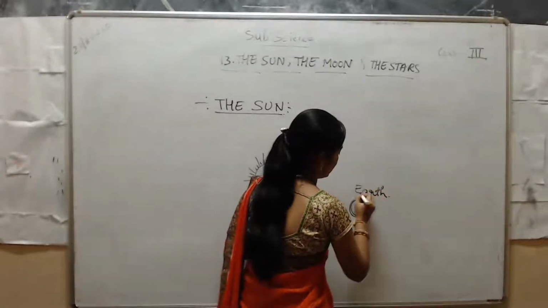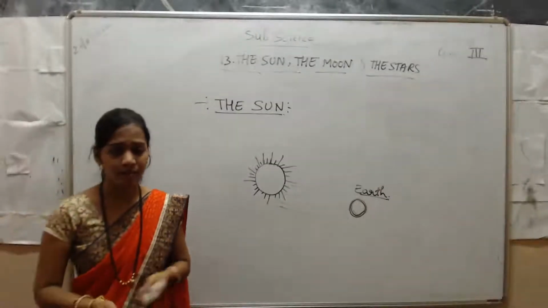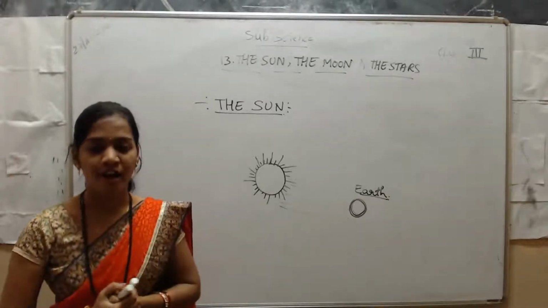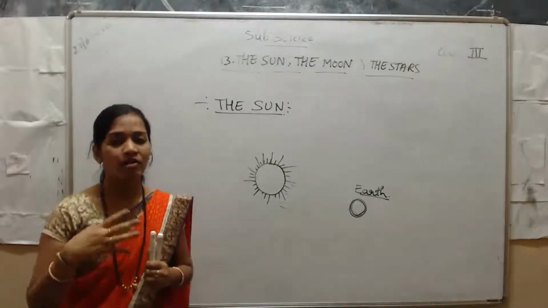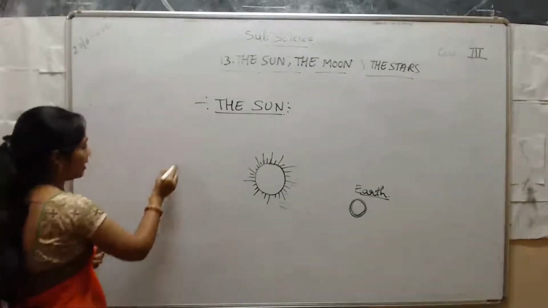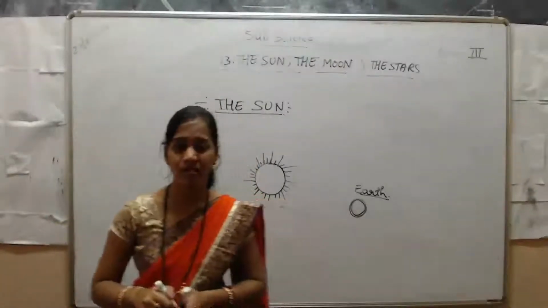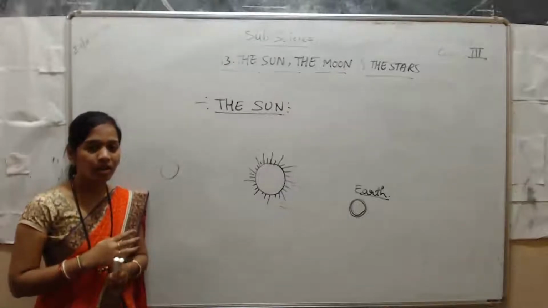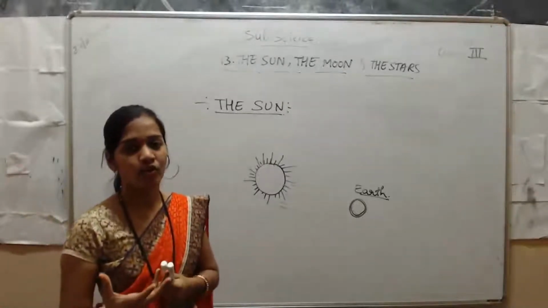Okay, students. So, what is this sun? The sun is a huge ball of fire. You cannot see it with naked eyes, but it looks like a huge ball of fire. Fire means you know that.